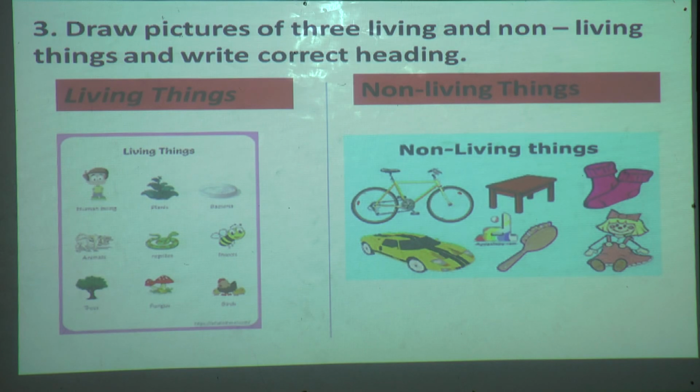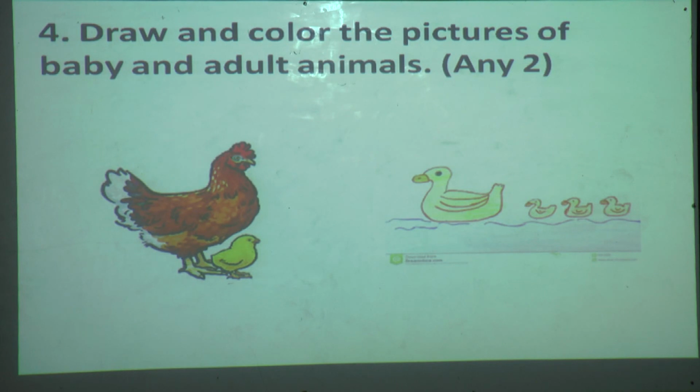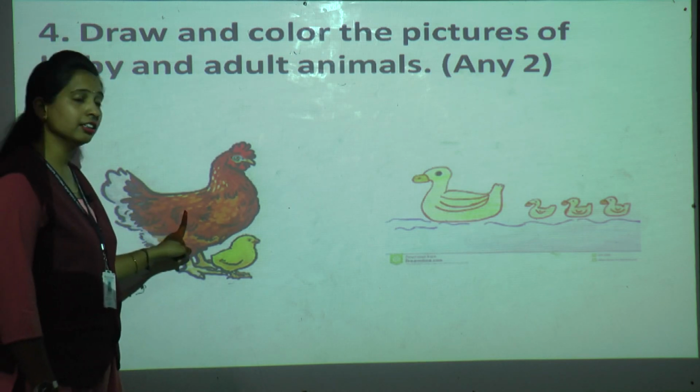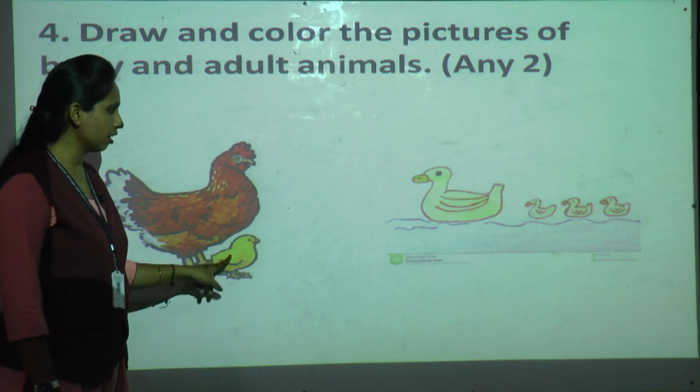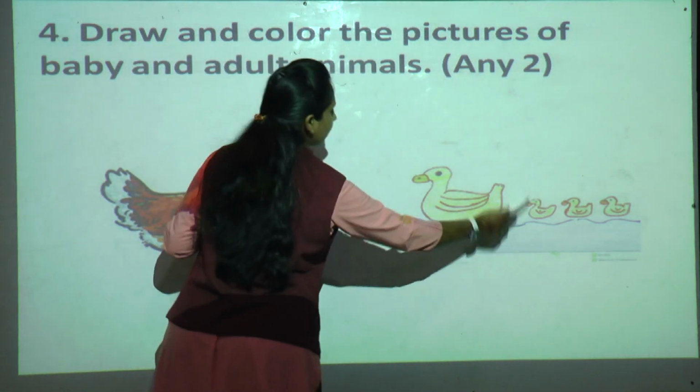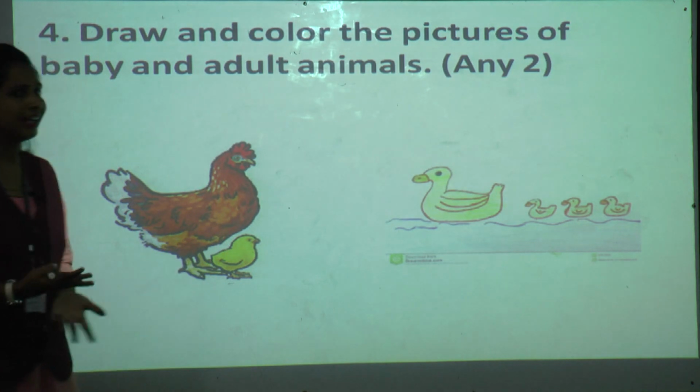Now we'll move to the fourth activity. See, this is also drawing only. Draw and color the pictures of a baby and an adult animal. Any 2, I have given. See, I have taken hen and chicken, duck and duckling. You can draw anything.